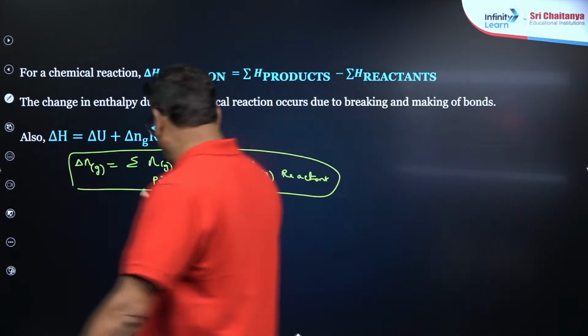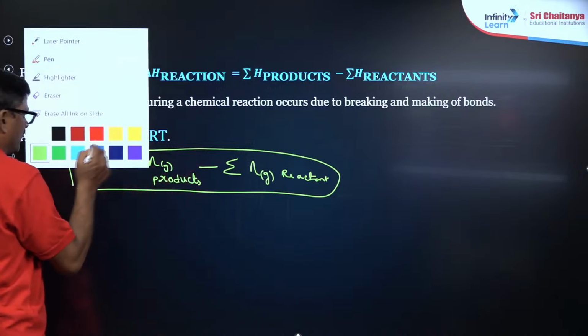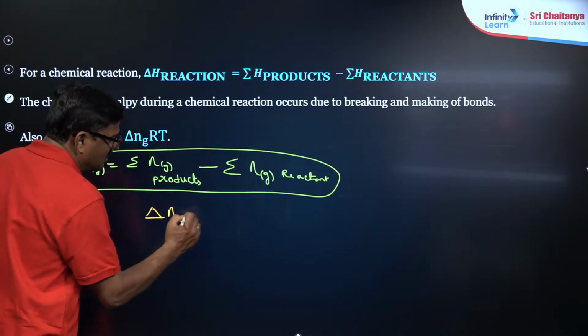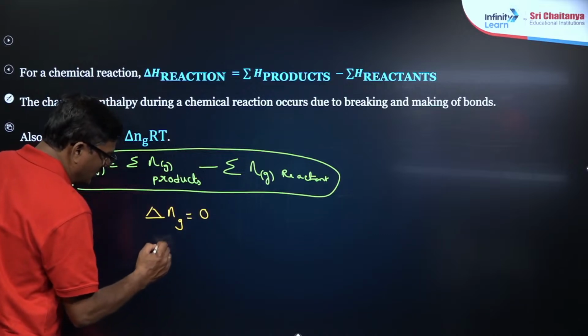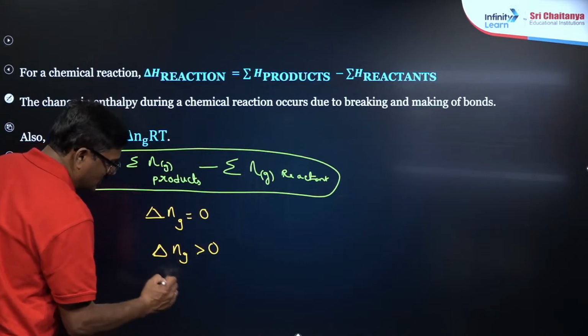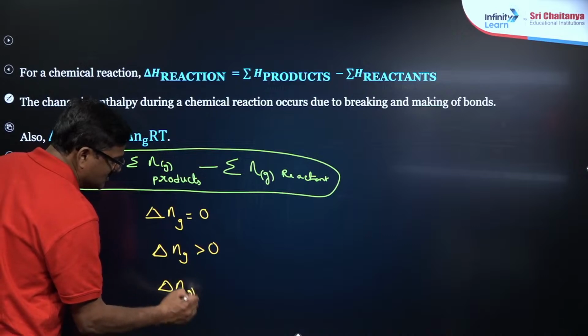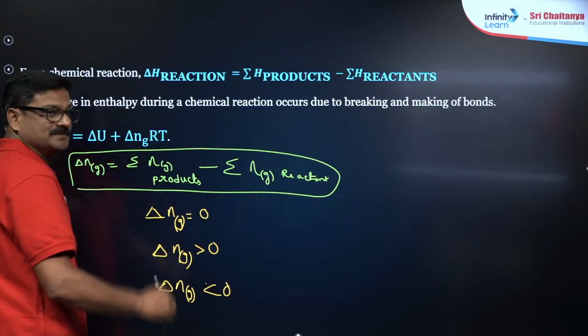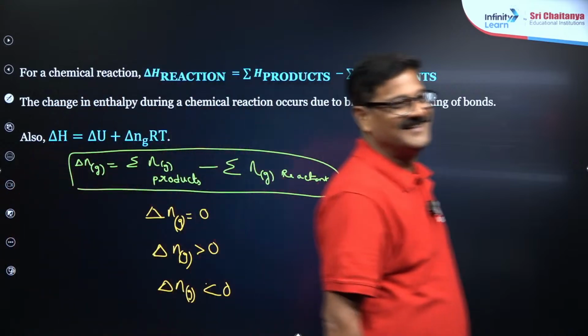Now, if delta Ng is 0, if delta Ng is greater than 0, and if delta Ng is less than 0, what happens?